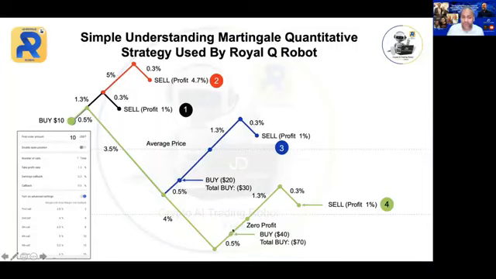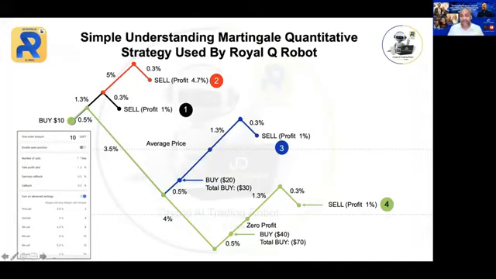Now, when the market goes up all the way, above the new average price at 1.3% and calls back 0.3, the robot will sell and take profit at 1%. Can you see that? 1% of $70, no longer $10. So now your profit margin is getting much greater. Am I right? Although you waited patiently, now you have a greater profit. So that is the fourth scenario.